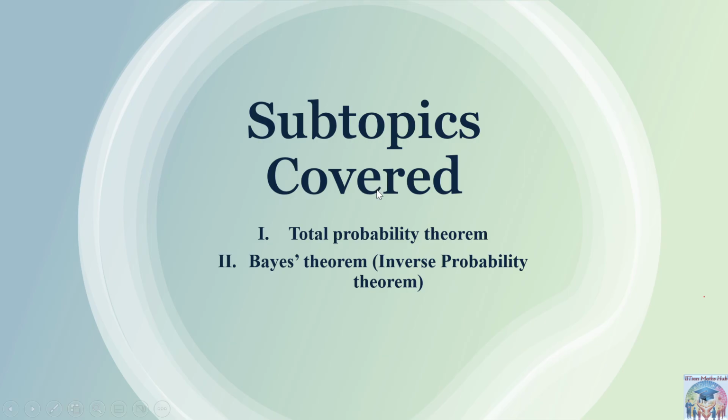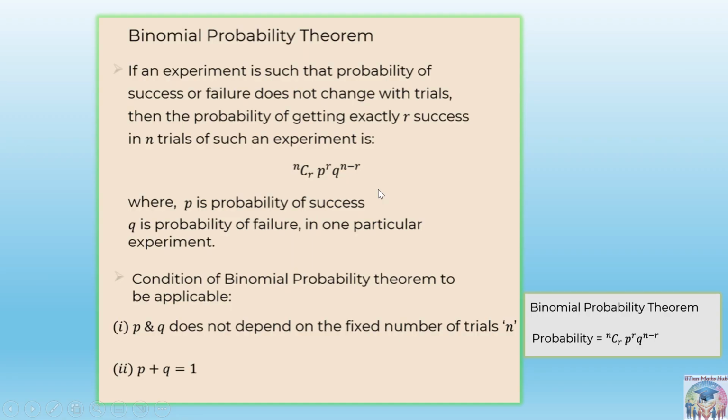All right, so let's start with the first topic, that is the binomial probability theorem, which is nothing but a part of the total probability theorem only.